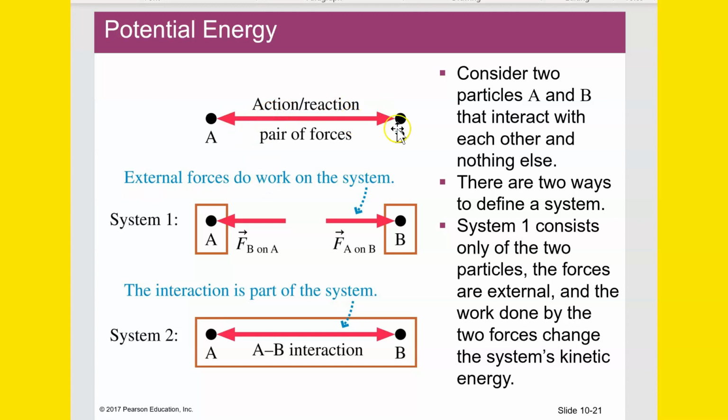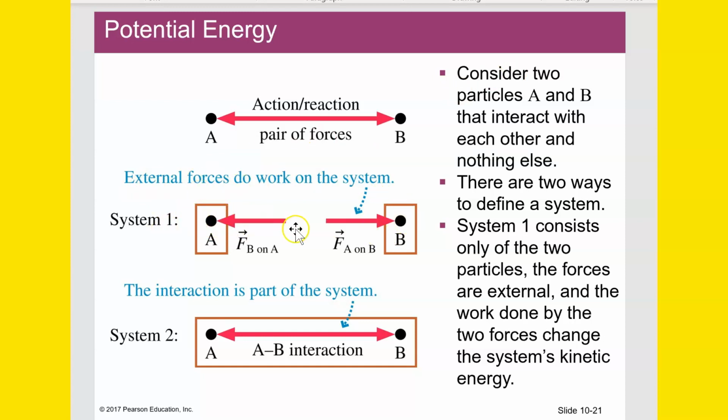Potential energy, action-reaction pair of forces. So there's some kind of action-reaction forces going on with A and B, like a ball hitting a bat, or you pushing on the earth with your foot in order to walk. External forces do work on the system.